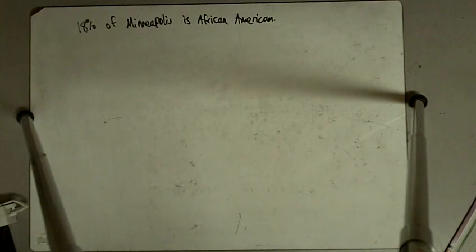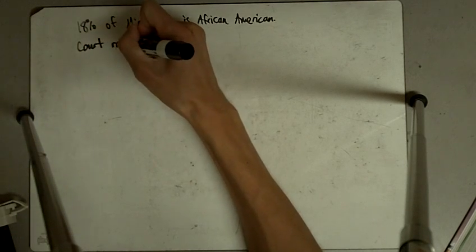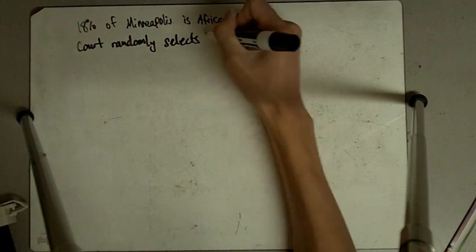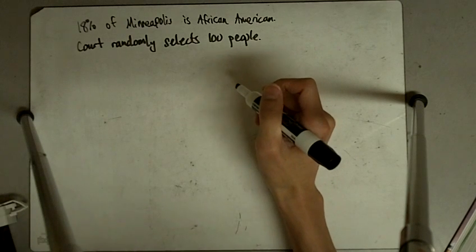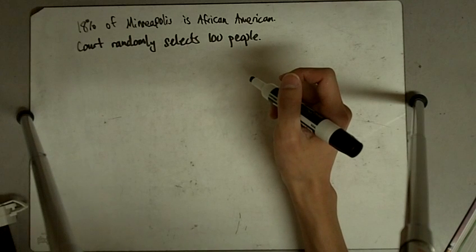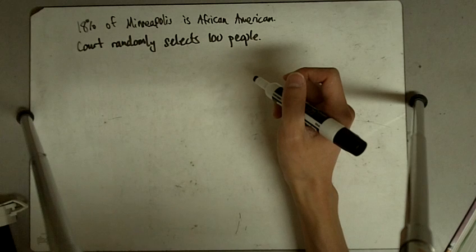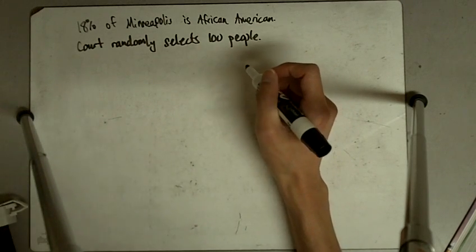Alright, so suppose a local court randomly selects 100 adult citizens to participate in the jury pool. So the court randomly selects 100 people. And then it says, use the central limit theorem and the empirical rule to find the approximate probability that the proportion of available African American jurors is more than 2 standard errors from the population proportion value of 0.18.